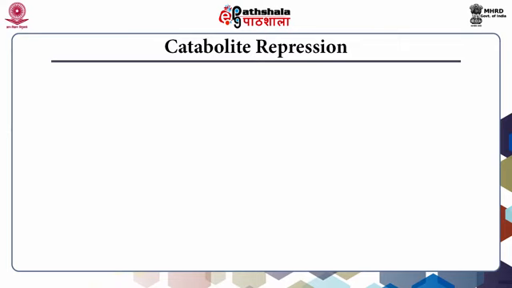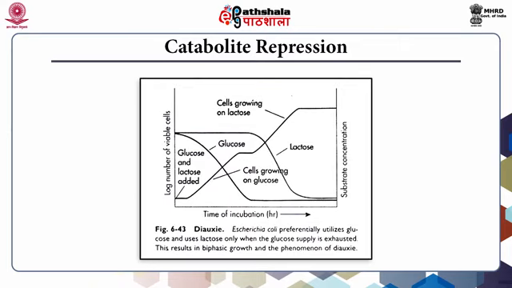Catabolite repression. When E. coli grows in a medium that contains glucose and lactose, it does not utilize both sugars at the same time. Instead, it preferentially utilizes glucose first until that sugar is depleted and only then switches to the utilization of lactose as the carbon source. This results in a biphasic pattern of growth known as diauxic growth.